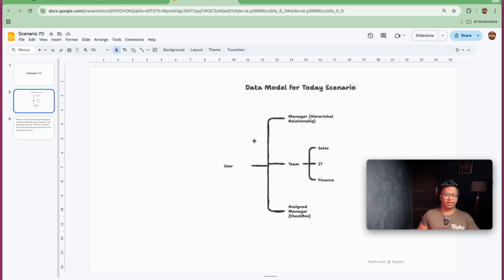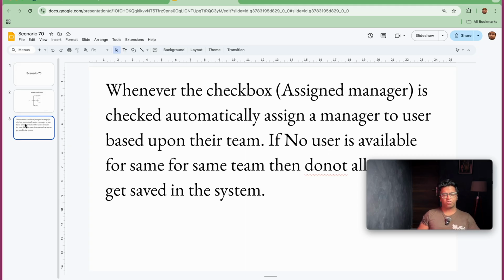So the requirement is as such: whenever the assign manager checkbox is checked on creation of a user, we need to assign a manager automatically. Also, if the team has been selected as any of these three, we need to assign a user of that team as the manager to that person. If no user is available on the same team, don't allow the user to save in the system. So we also need to provide a validation here as well.